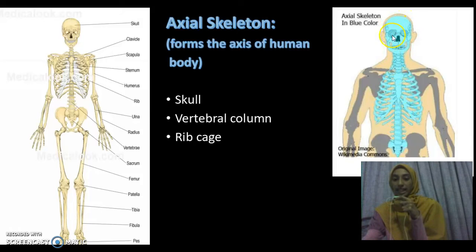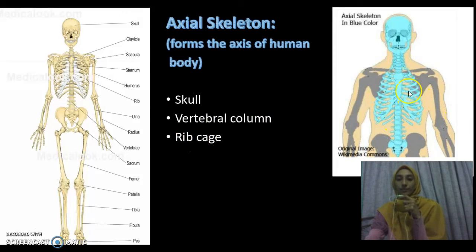It has 33 vertebrae and can be divided into 5 parts, which are cervical, thoracic, lumbar, sacral, and coccygeal. These are all located in the vertebral column here. And the last one is the rib cage.